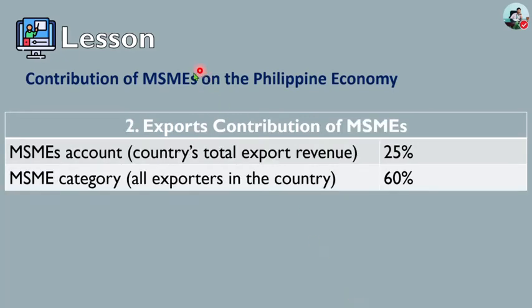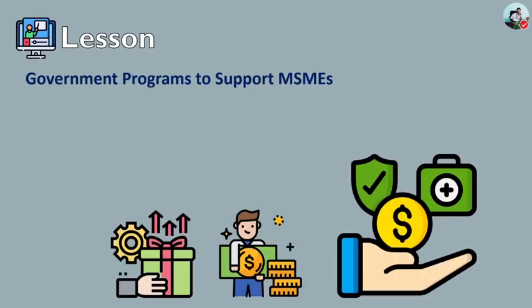And then the second one, export contributions of the MSMEs. The MSMEs account for 25% of the country's total export revenue. It is also estimated that 60% of all exporters in the country belong to the MSME category. The MSMEs can contribute to exports through a subcontracting arrangement with large firms or as suppliers to exporting companies.